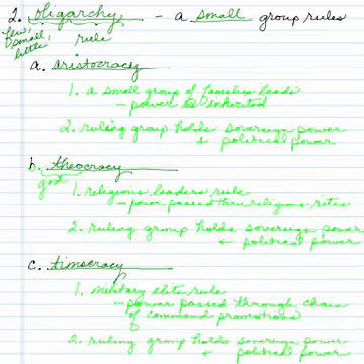In an aristocracy, a small group of families leads.